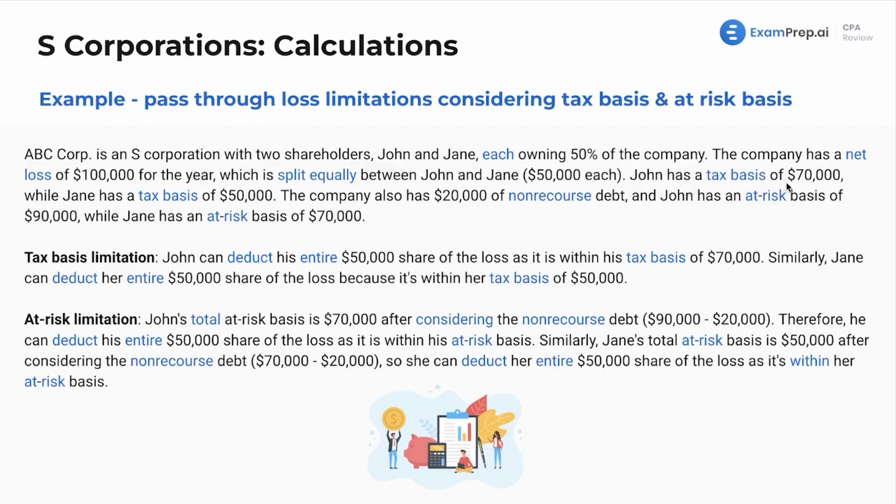John has a tax basis of $70,000, while Jane has a tax basis of $50,000. The company also has $20,000 of non-recourse debt, and John has an at-risk basis of $90,000, while Jane has an at-risk basis of $70,000. There we go.